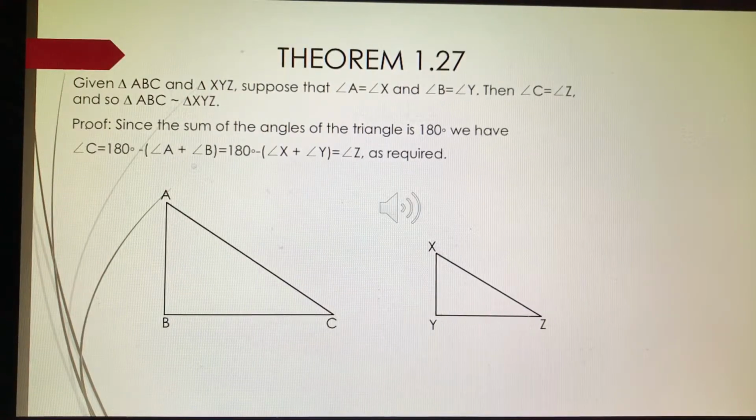Proof. Since the sum of the angles of a triangle is equal to 180 degrees, we have angle C equals 180 degrees minus (angle A plus angle B), which equals 180 degrees minus (angle X plus angle Y), which is equal to angle Z, as required.